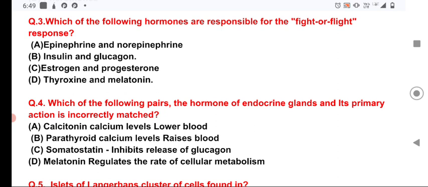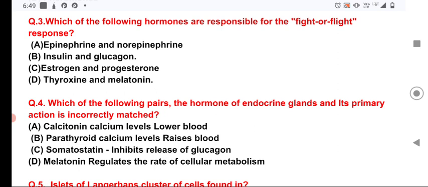So here option D, melatonin regulates the rate of cellular metabolism, is incorrectly matched, because melatonin is a hormone secreted from the pineal gland, and the pineal gland, as you know, is the smallest endocrine gland situated in the brain.